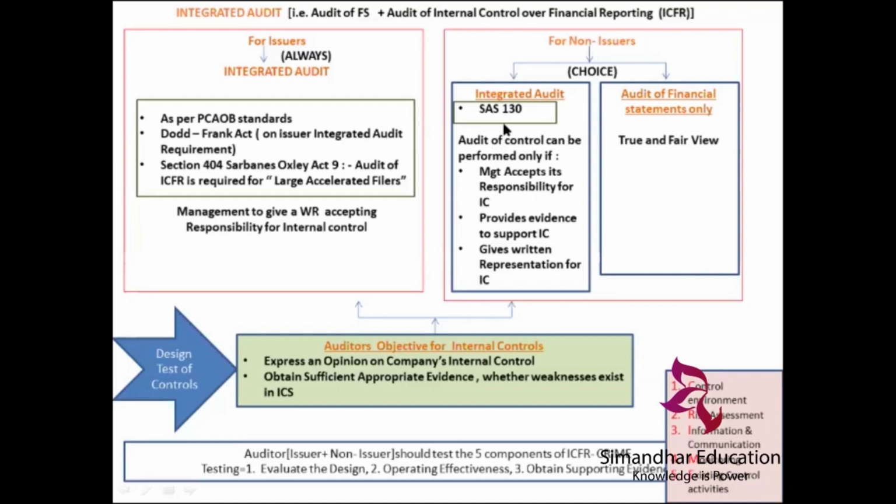Now, what is the rule that is applicable? SAS 130 is, if you remember long ago, almost पिछले जन्म में, we had studied about SAS. SAS is applicable to what kind of entities, guys? Non-issuers. It is applicable to non-issuers. So इसीलिए non-issuer when he is doing integrated audit, he will follow SAS 130, and issuer when he is doing integrated audit will follow PCAOB standards. Clear? अब non-issuer को choice था.